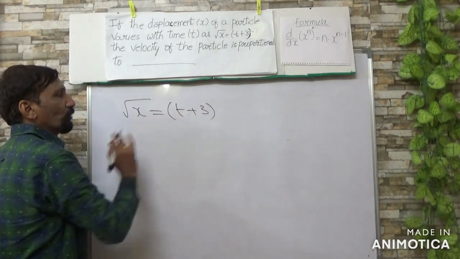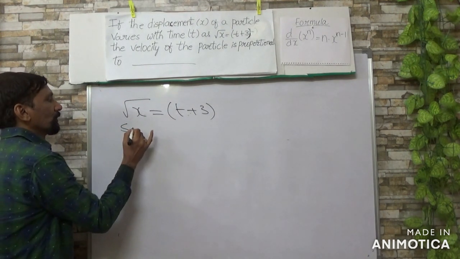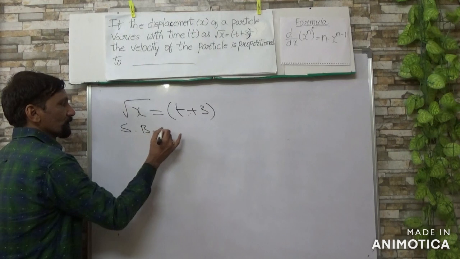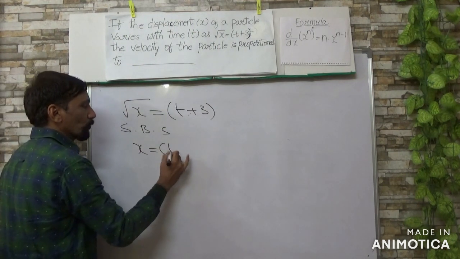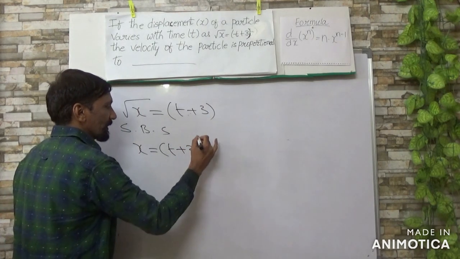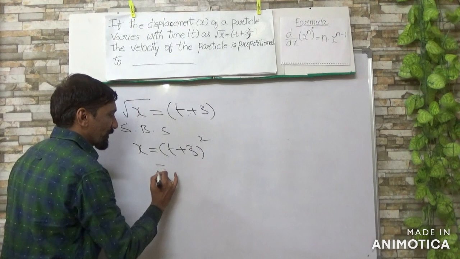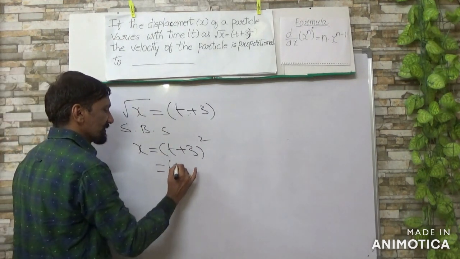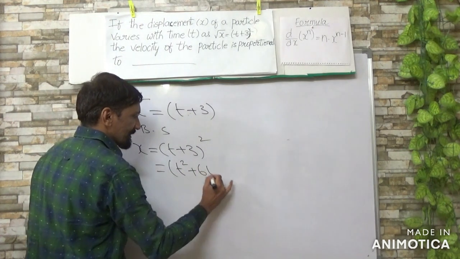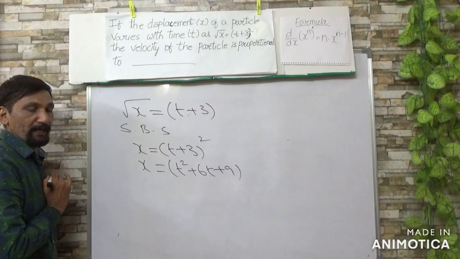So in order to know about velocity, squaring on both sides, you get x equal to (t plus 3) whole square. When you differentiate, you can find velocity. First we'll expand this: t square plus 6t plus 9. So that is about displacement.